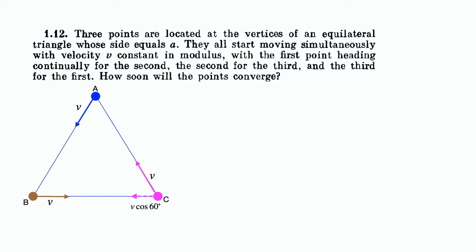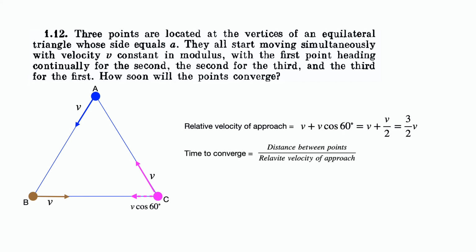Therefore, at any point of time, the relative velocity of approach of points B and C would be V plus V cos 60 degrees, or 3V by 2, since cos 60 degrees is half. The initial separation between the points is A, and the time to converge would be their initial separation divided by their relative velocity of approach, or A divided by 3V by 2, or 2A by 3V.